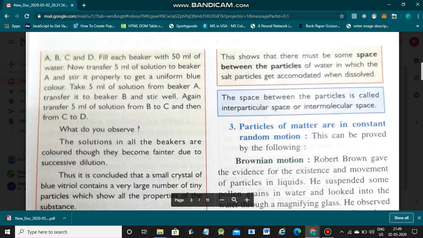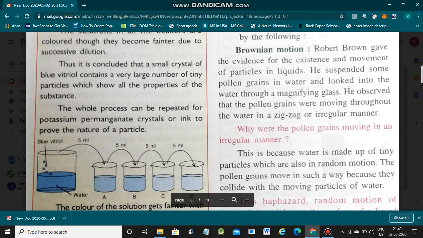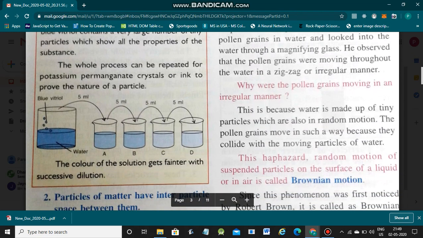Now transfer 5 ml of the solution to beaker A and stir properly, so you will get a blue solution. Right? Then again transfer 5 ml from this solution into another beaker. As you go further with the dilution, the color changes to fainter and fainter. Right? Nature of the solution: when the solution gets diluted, the color becomes fainter and fainter with successive dilution.